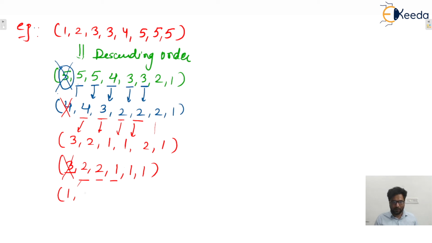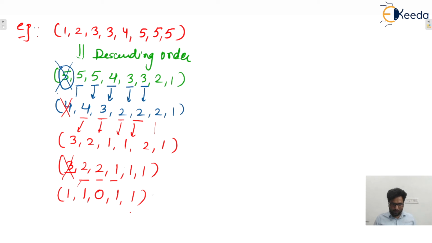2 minus 1, 1. Again 2 minus 1, 1. This 1 minus 1, 0. This is 1, 1 as it is. So apply this procedure until we can say that the sequence becomes zeros and ones only. Now here you can see zeros and ones are there.